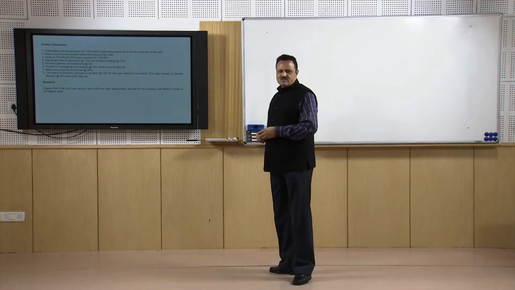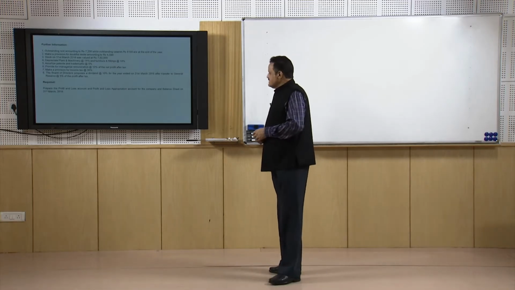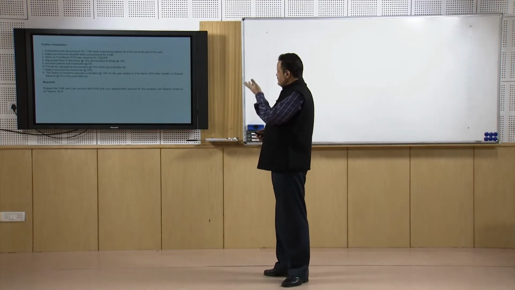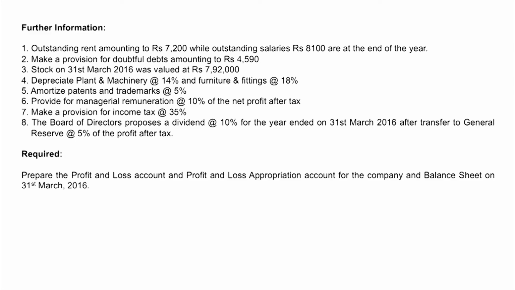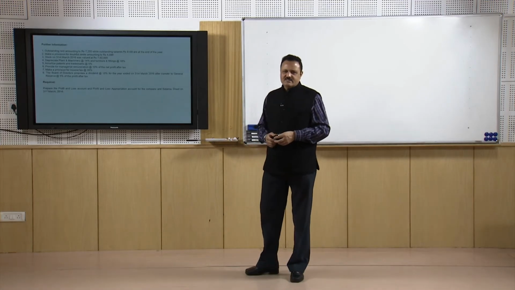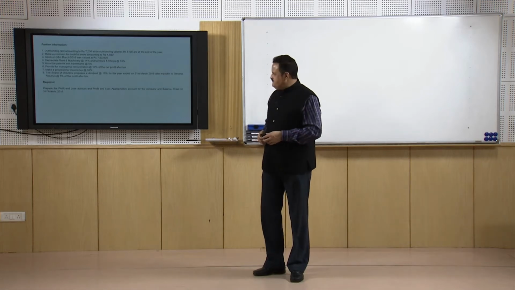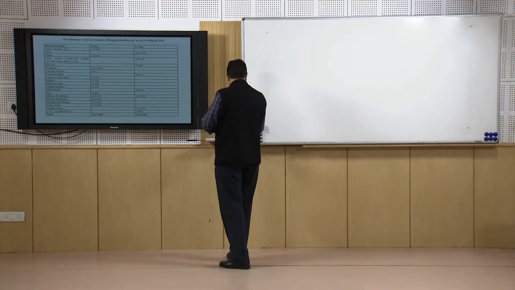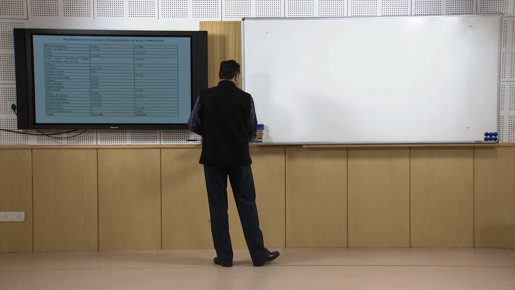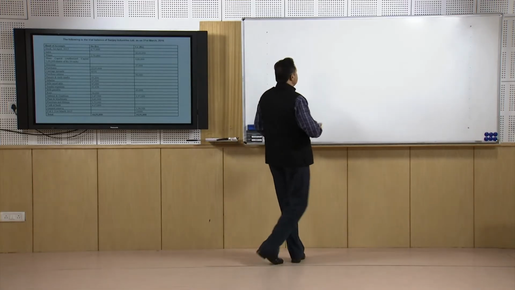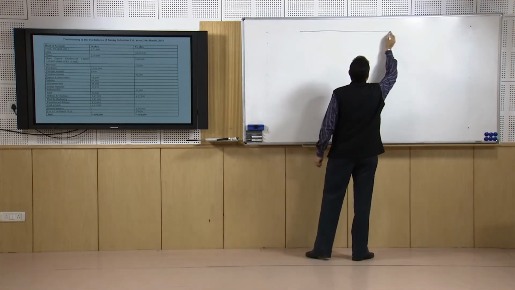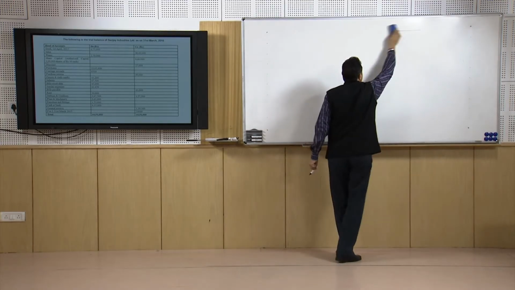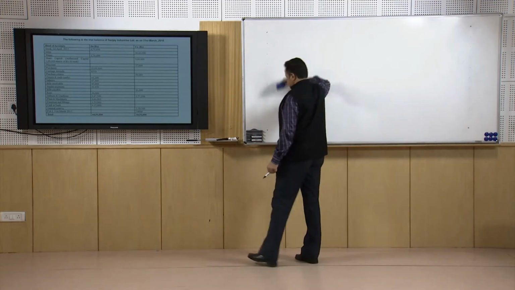It will serve our purpose to learn how to prepare the profit and loss account and profit and loss appropriation account, and then the balance sheet as well. So we have to adjust all this information, and then prepare the trading and profit and loss account, profit and loss appropriation account, and balance sheet of the company. So this is the Sanjay Industries problem. Let us learn how to prepare the financial statements for another company, Sanjay Industries Limited, and then we will be completing the discussion on the preparation of financial statements. After that we will start talking about the analysis part.